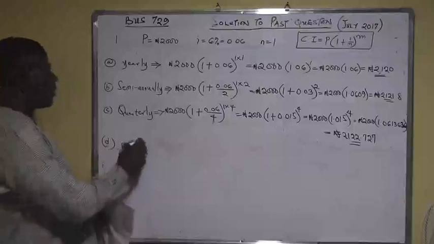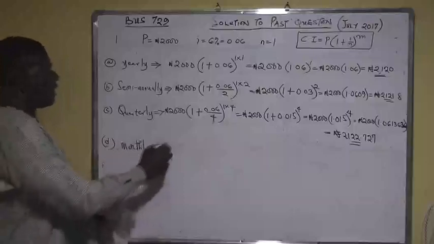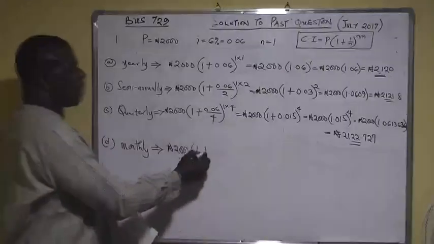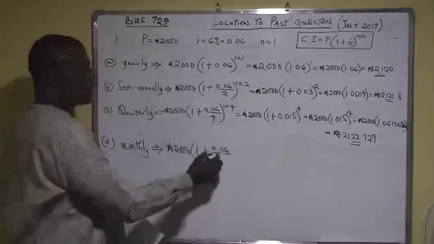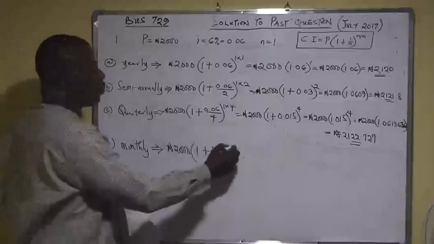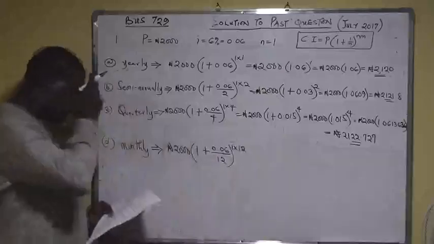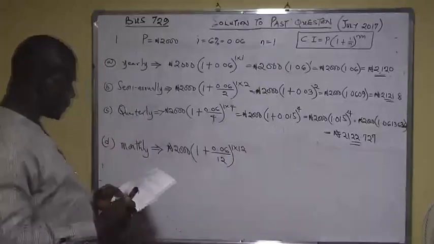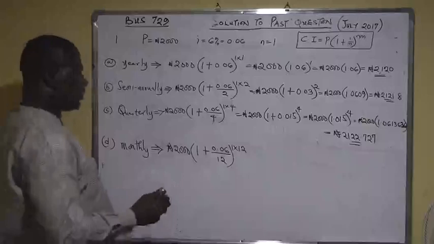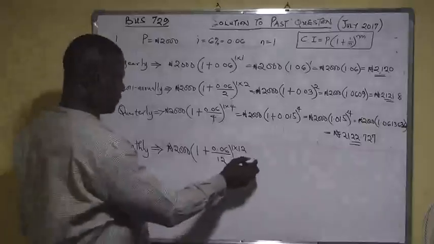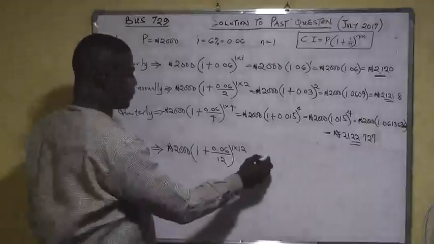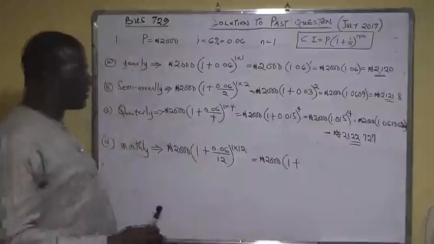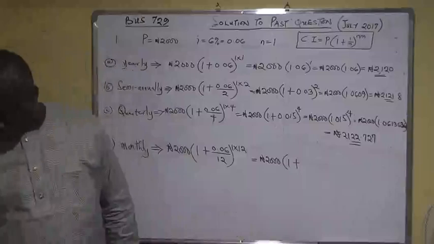Then D, I have monthly. Now when you have monthly, it means the interest is 12 times in a year. So 1 plus 0.06 divided by 12 raised to power 1 times 12. Now with this, you are going to have 2000 into bracket 1 plus 0.06 divided by 12.